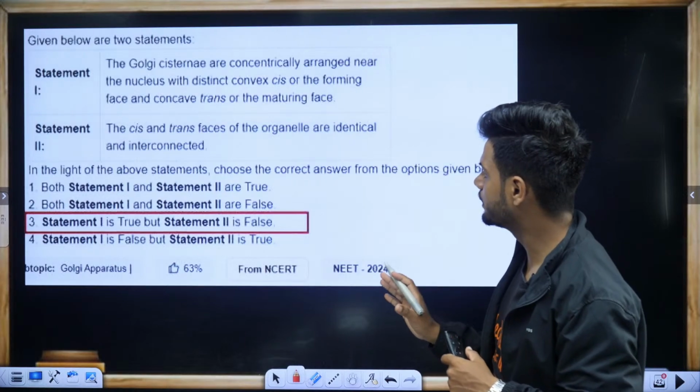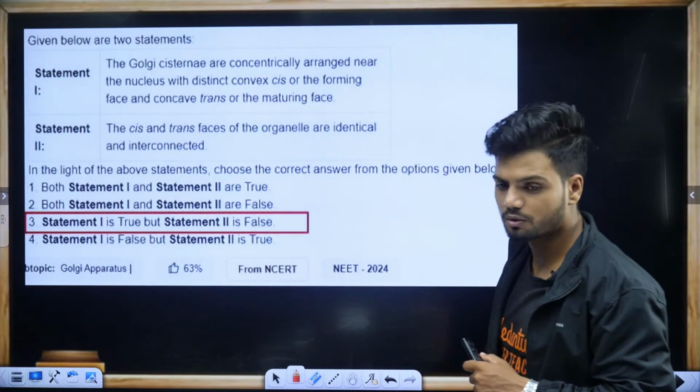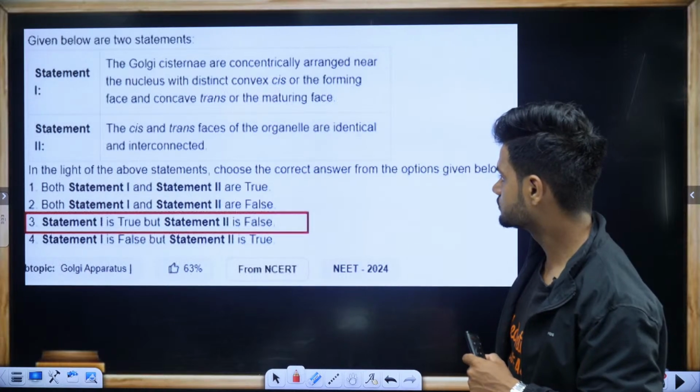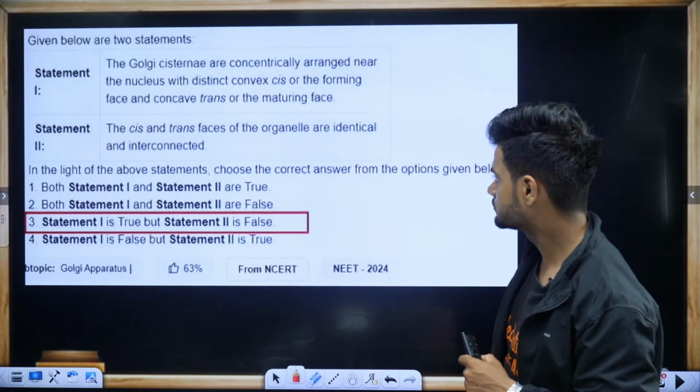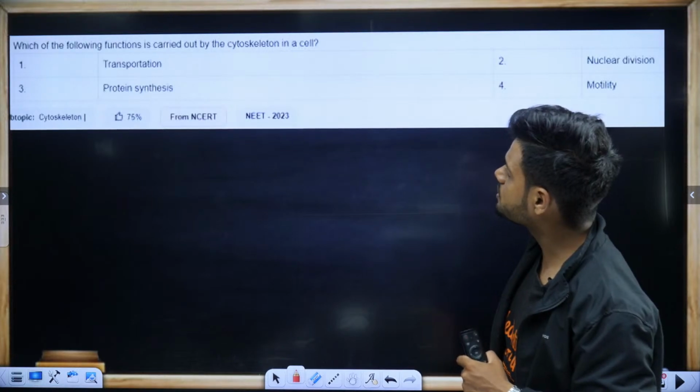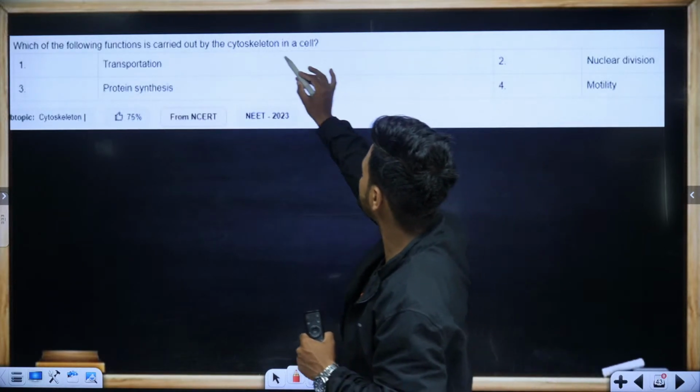Option number 3. A is true. B is going to be false. Clear? Next question. Which of the following functions is carried out by the cytoskeleton in the cell?